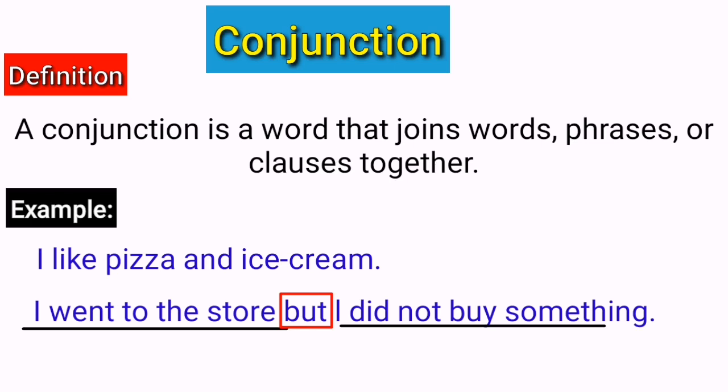The conjunction "but" is used to show a contrast between the two clauses. In other words, the speaker went to the store with the intention of buying something, but they did not buy anything. So here the word "but" is a conjunction because it joins two clauses.